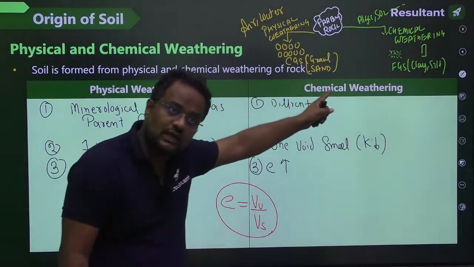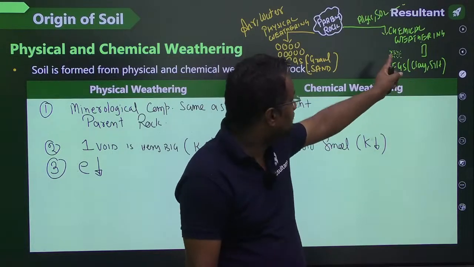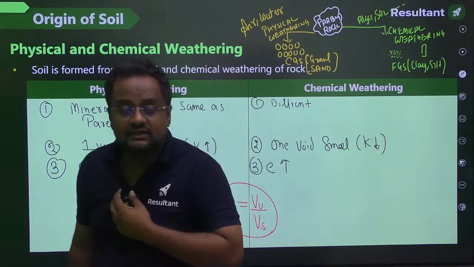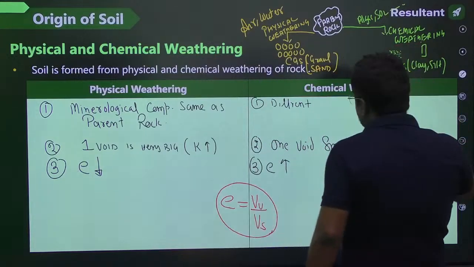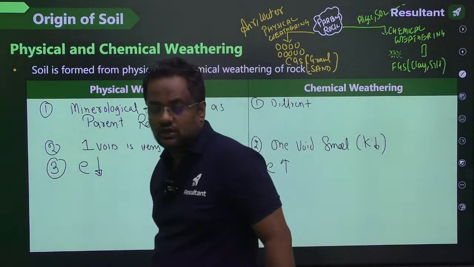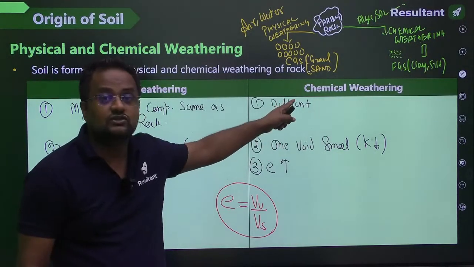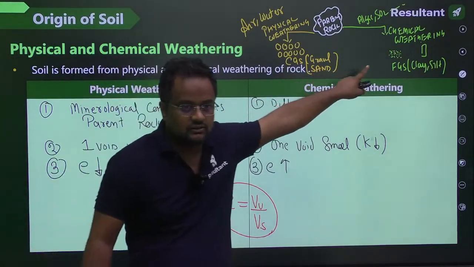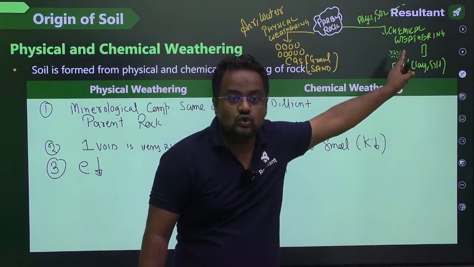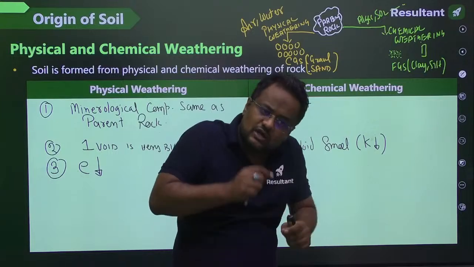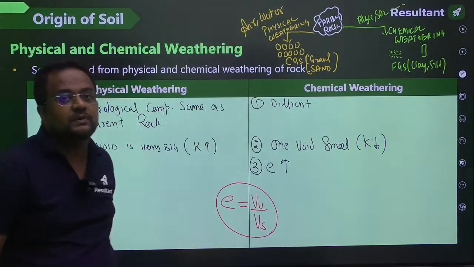In fine grain soil, voids are very, very less, correct? But the number of voids is huge. One void is smaller there, one void is bigger here, but the number of voids is huge, such that even though each is smaller, there are many of them. So the volume of voids is more here, and void ratio is bigger there.